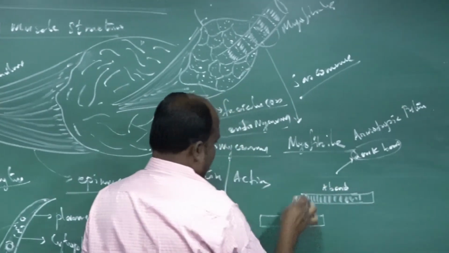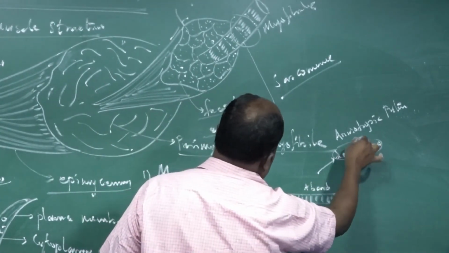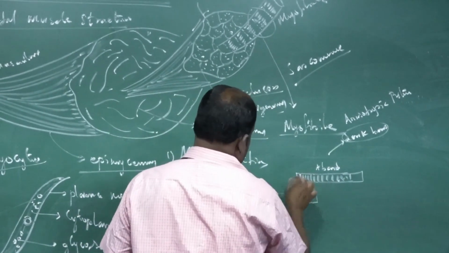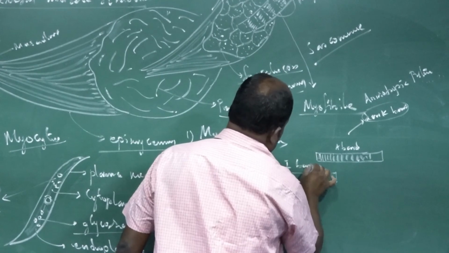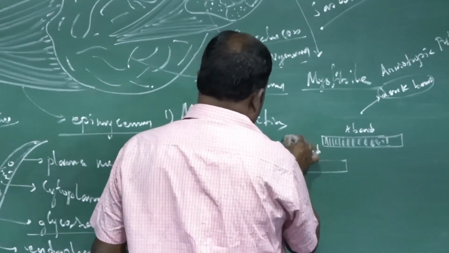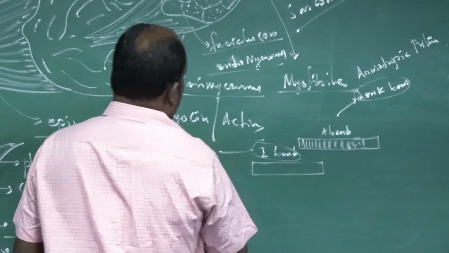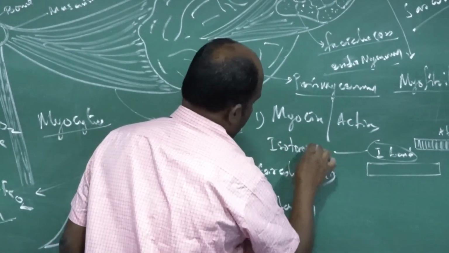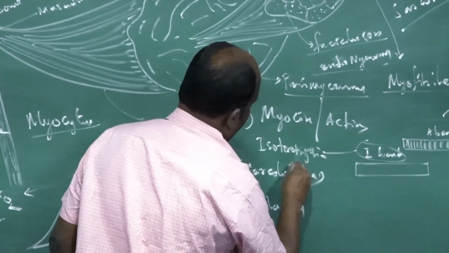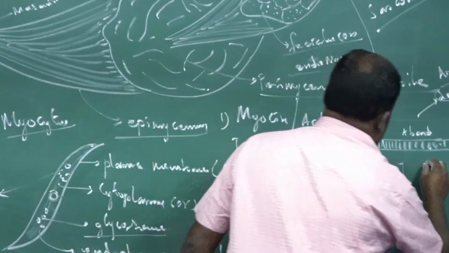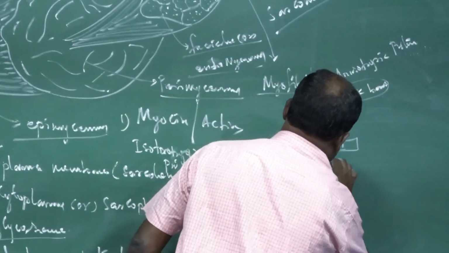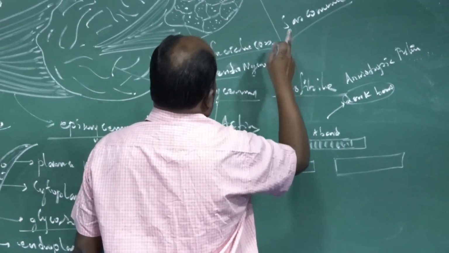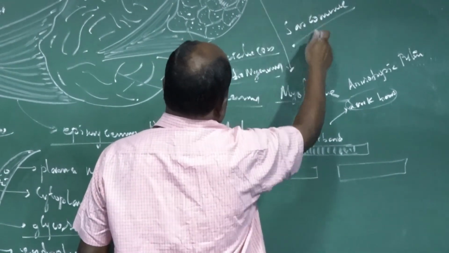Okay, so this is the A band. The A band is otherwise called the dark band. Dark bands are anisotropic proteins. The I band is a light band. The I band is otherwise called the light band, and the light band is otherwise called isotropic protein. That is the structure of the I band. So this is a single segment of the myofibril, the sarcomere.